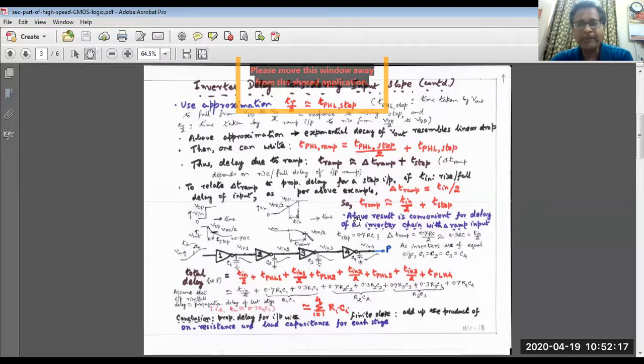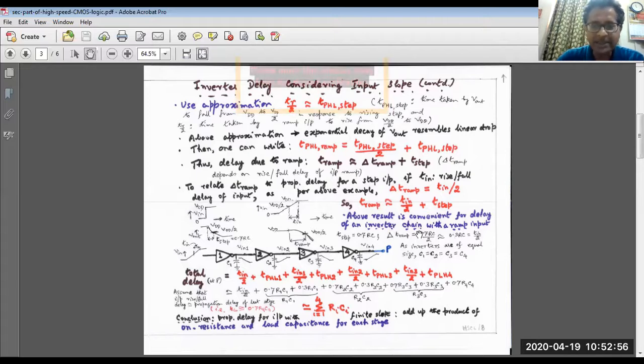Now the above result is convenient for delay of an inverter chain with ramp input. Why? Let me now show you. We have considered a linear chain of 4 inverters. Now the propagation delay corresponding to step waveform is 0.69 RC or simply 0.7 RC. Now delta T ramp is what? Half of this, right? So T in by 2, that is 0.7 RC by 2. Now I know that you can say this is 0.35, but for simplicity we can write it as 0.3 RC because 0.7 plus 0.3 gives me 1.